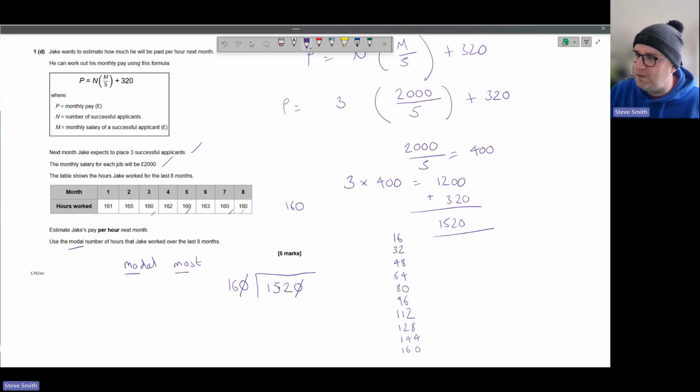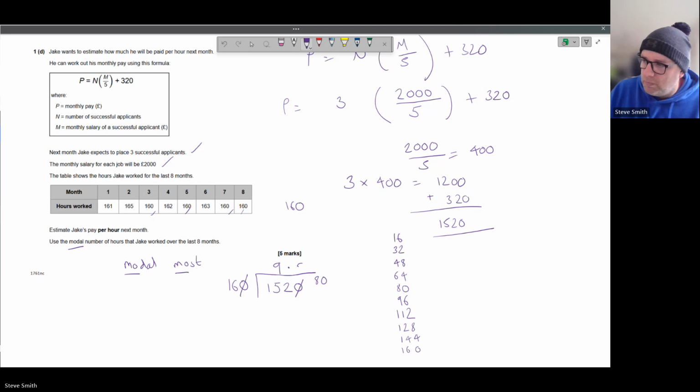So let's go 16s into 15. Doesn't go. So it's a straight shot here. Look, 16s into 152. As you can see, we've got all the way down to 9 times. That's 144. That's 152. So how many have we got left over? 6 takes us up to 150, and then another 2. So we've got 8 left over. 16s into 8 don't go, so we can put our decimal place on there, and we can put a 0 on here. 16s into 80. 1, 2, 3, 4, 5.